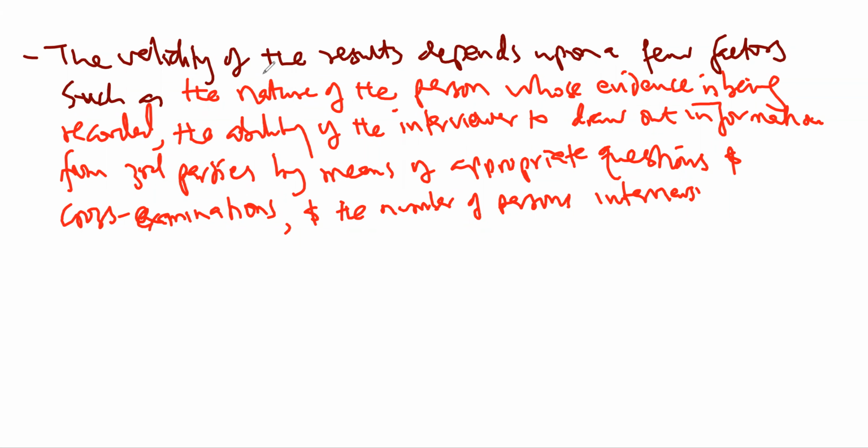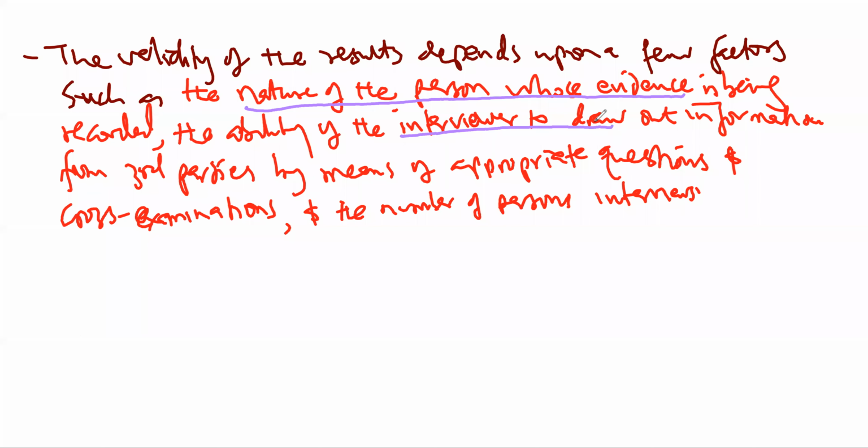Number one, you need to be careful about the nature of the person whose evidence is being collected. That can bring some biases depending on who you are interviewing. Then as the interviewer, there are some skills that are important for you. Number one, you should be able to ask the right questions.